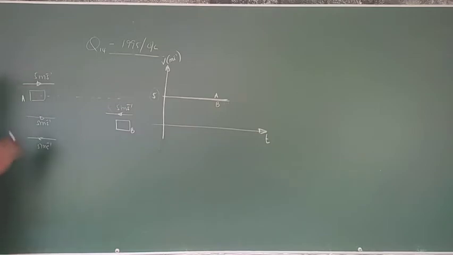In vector terms, if you want to say that this 5 meter second minus 1 is in the direction of east, and this one is not in the same direction, then you have to say the value is minus. This has a value of 5 meter second minus 1 with the sign of minus, which means this component is not in this direction, it's in the opposite direction.